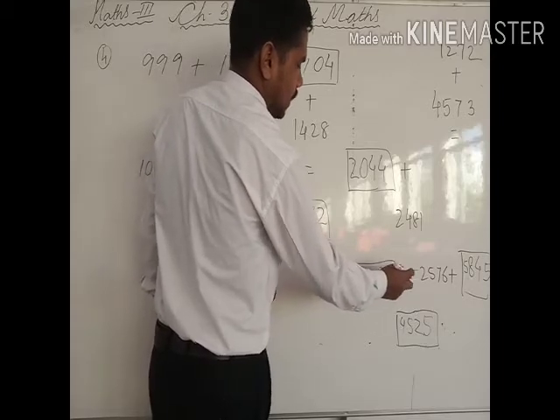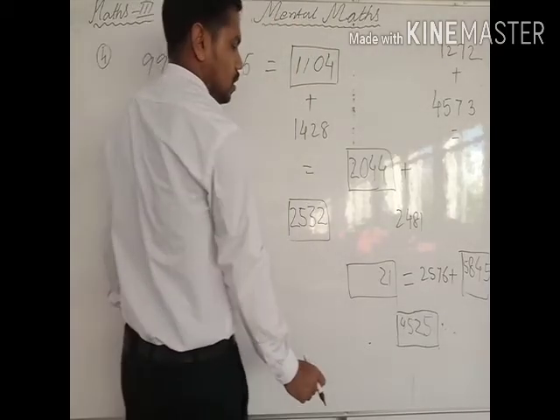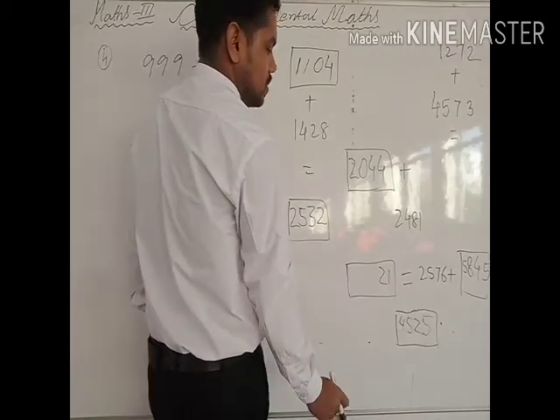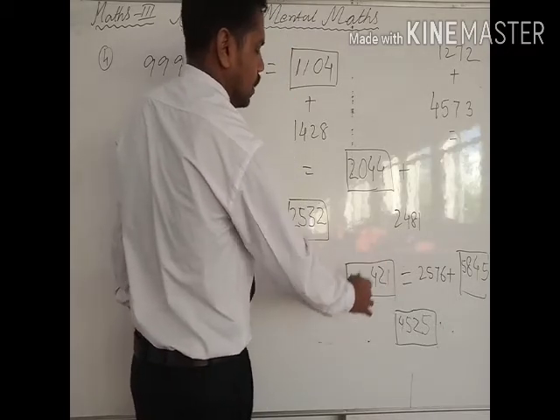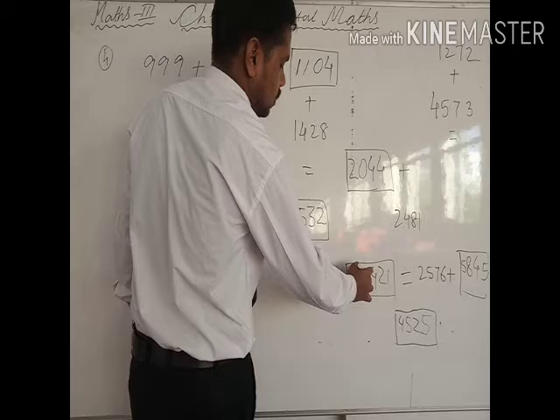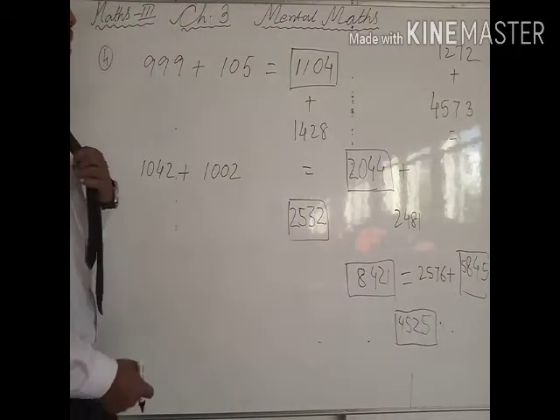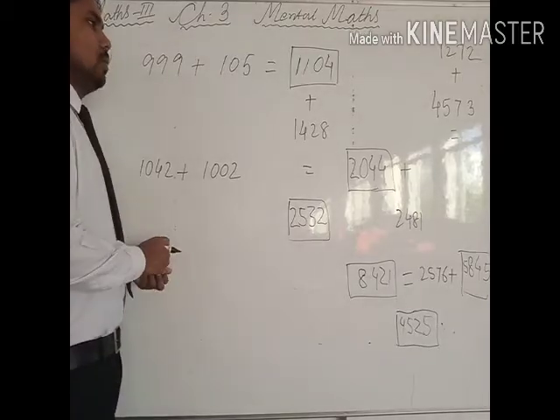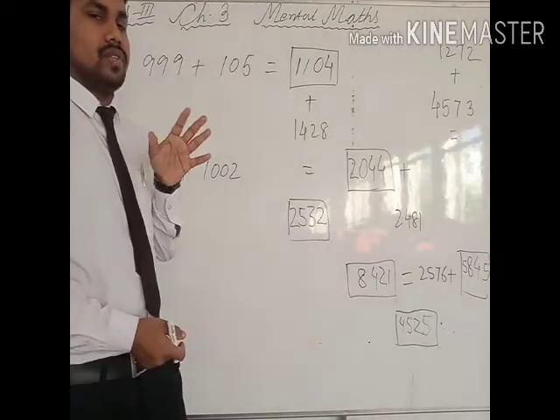12, 1 carry. So 8 plus 5, 8 plus 1 is 9. 9 plus 5 is 14. So 14 is 4, 1 carry. Okay. 6 plus 2 is 8. So 8, 4, 2, 1. So this is nothing, just only addition. You have to add only. But the thing is that you need to keep in mind which number you will add.